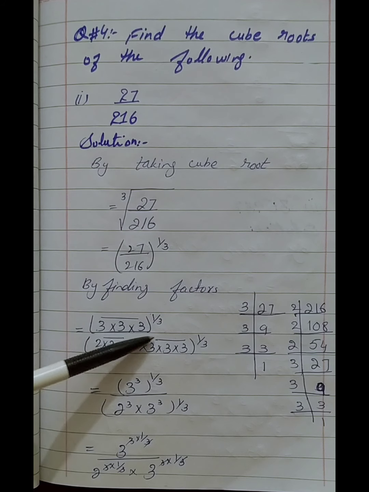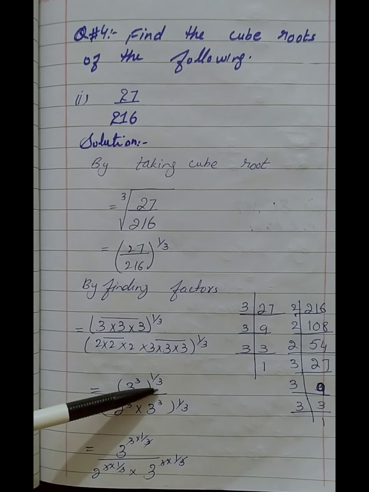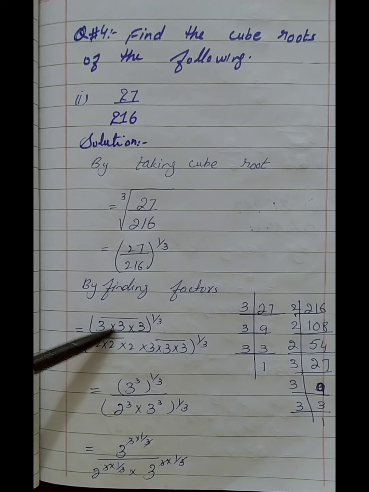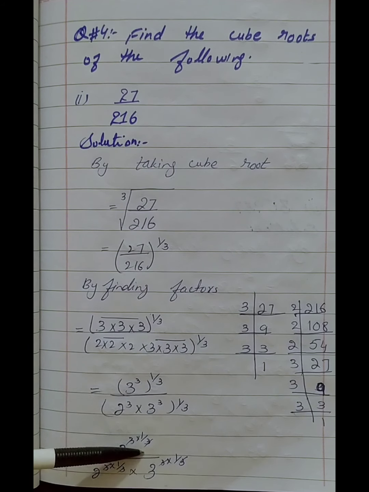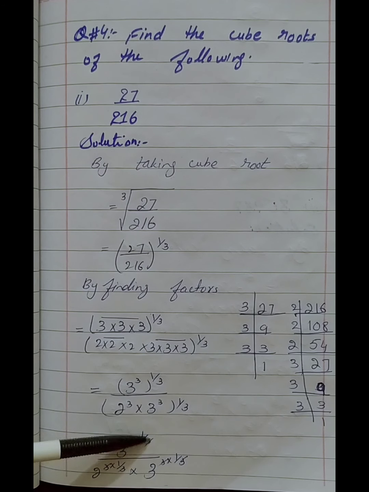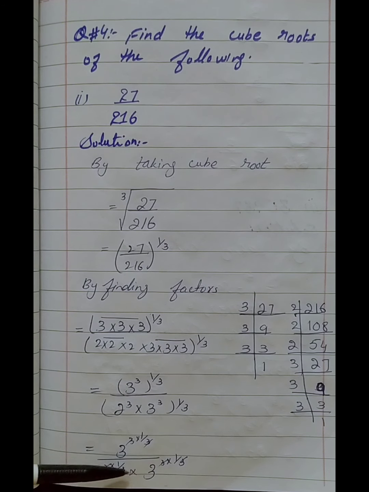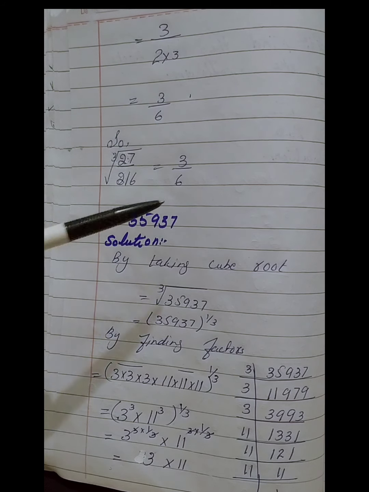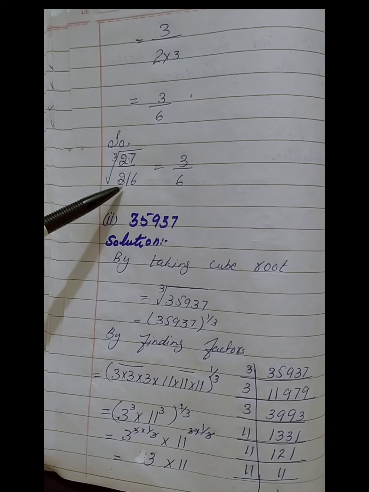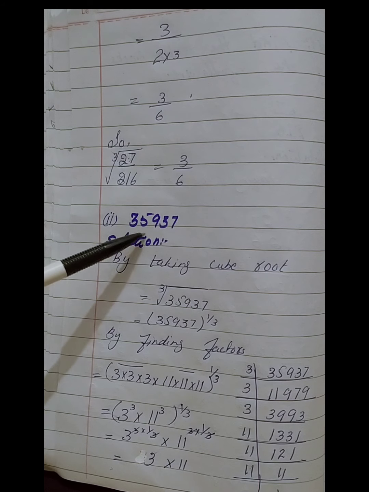Now we make pairs according to cube. So here we have a 3 cube and 2 cube multiplied by 3 cube. Then cancel the power with 1 over 3, which is cube root. So we get 2 multiplied by 3, which is 6, and 3 by 6 is the cube root of 27 by 216. Next question is